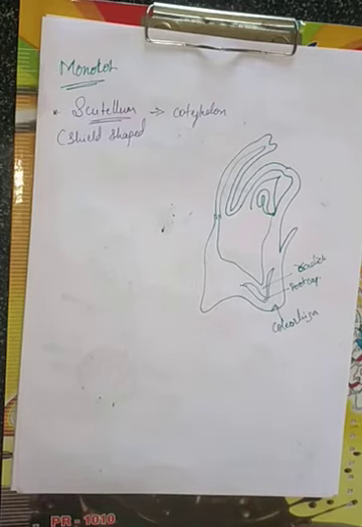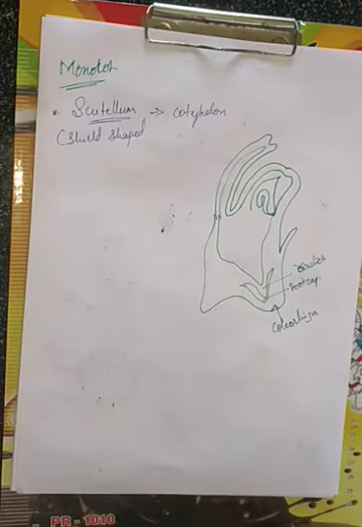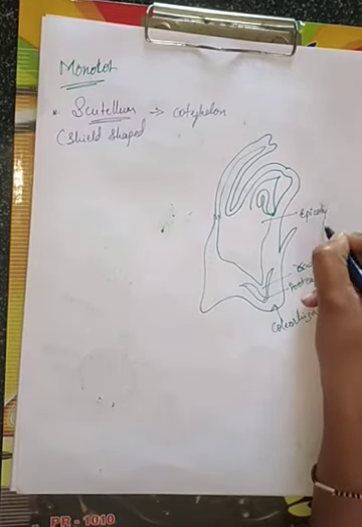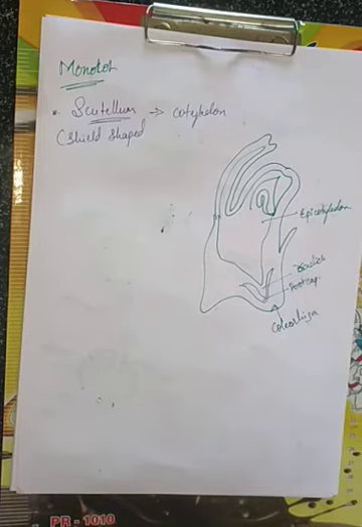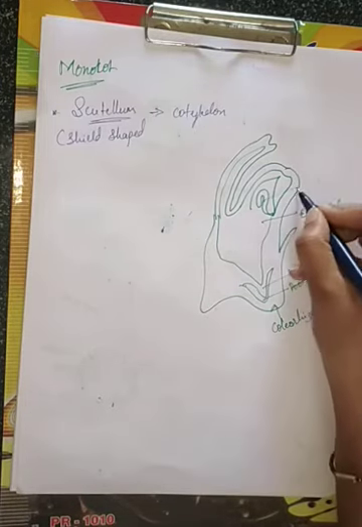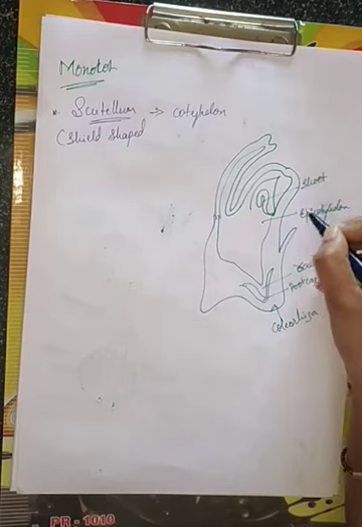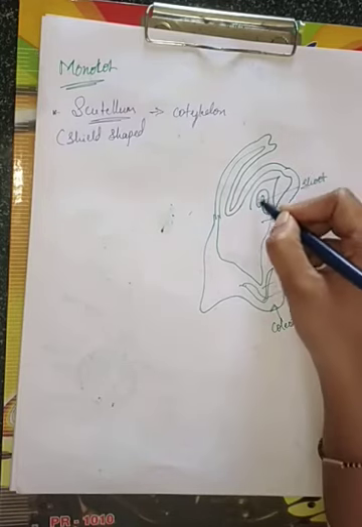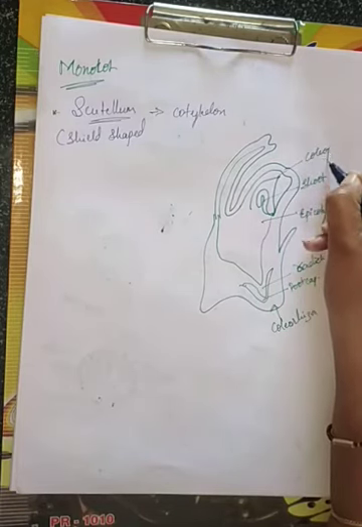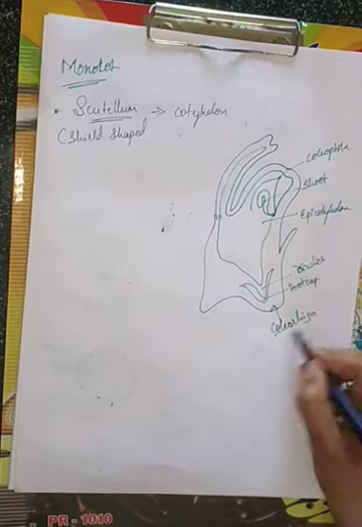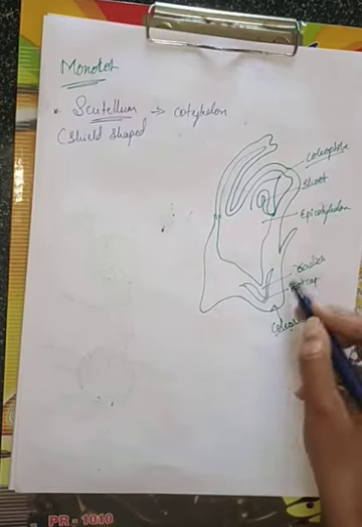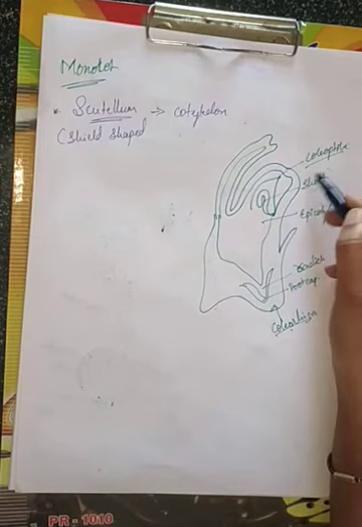The portion of embryonal axis above the level of attachment of scutellum is called what? Epicotyl. This is epicotyl. And then this is what? Shoot apex, or else you can call it plumule also. And then the shield, this is coleoptile. Coleorhiza and coleoptile are just protective layers. Coleorhiza protects the root, and coleoptile protects the shoot.